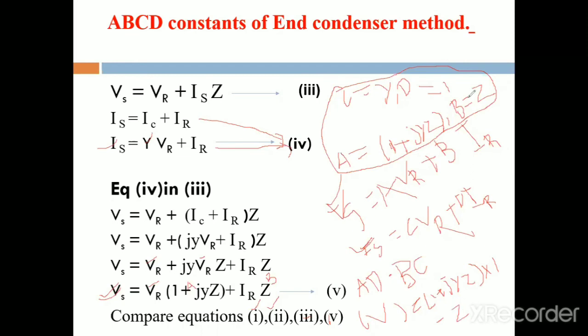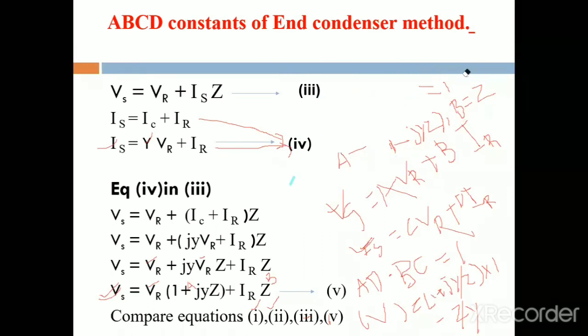Z, into C, into Y. Then YZ by 2 plus YZ by 2 minus YZ cancel, and we obtain 1 into 1, which is 1. Therefore AD minus BC is also equal to 1.